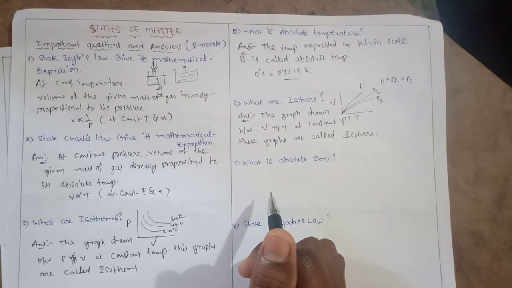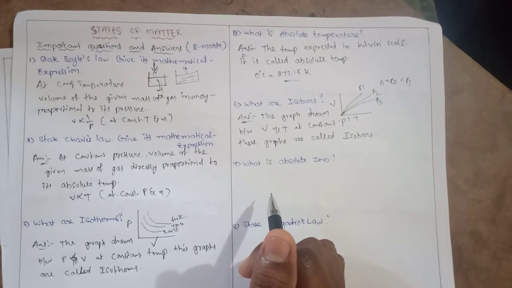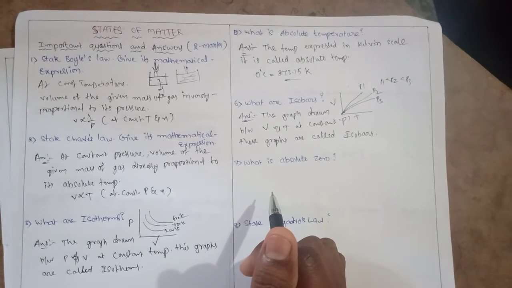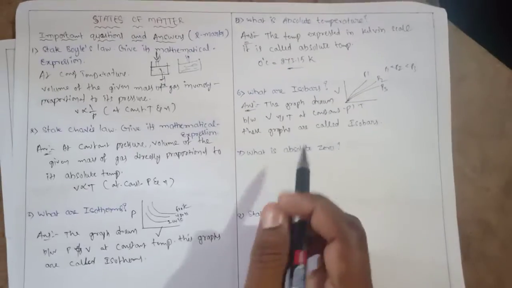At this temperature, volume of the gas equals zero. This is called absolute zero. The temperature is 0 degrees Kelvin. Absolute zero is nothing but the lowest imaginary temperature. At this temperature, volume of the gas equals 0. This is at 0 Kelvin.